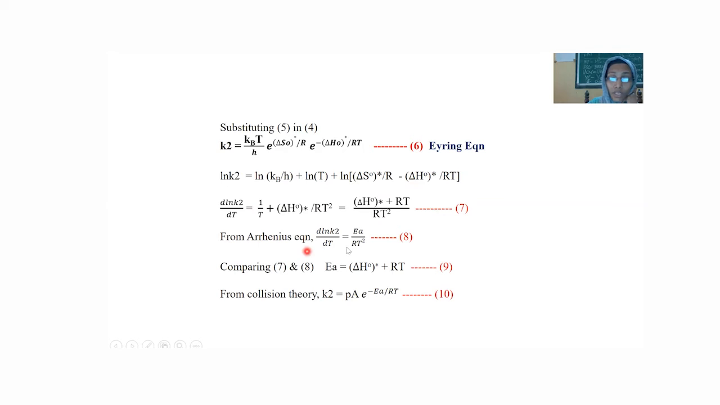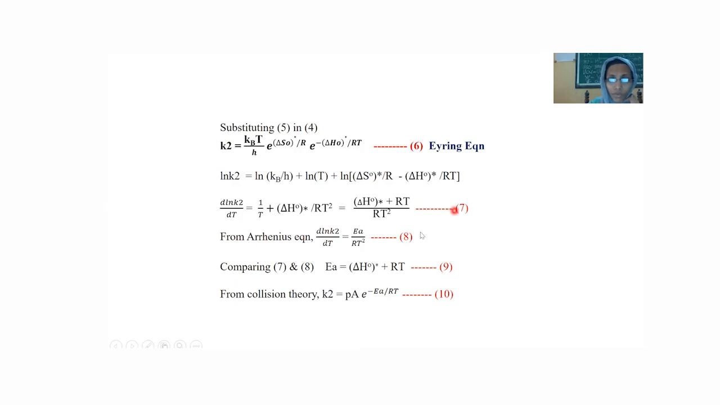We know the Arrhenius equation, that is, K2 is equal to A into e raised to minus Ea by RT. From this Arrhenius equation, d by dT of ln K2 is equal to Ea by RT square. That is, taking the logarithm of the Arrhenius equation and then differentiating with temperature, it is equal to Ea by RT square. It was already done in previous classes. So d by dT of ln K2 is equal to Ea by RT square.